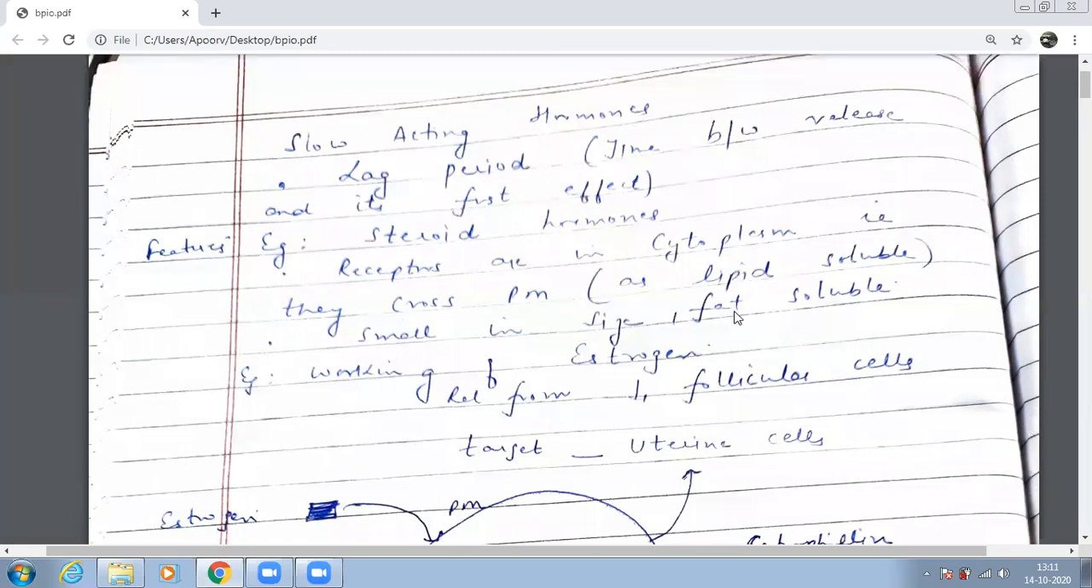Ma'am, are slow acting hormones types of hormone receptors or types of hormones? Beta, slow acting hormones, receptors are different. Receptors are cells to which hormones bind. They are not hormones. How do I explain this? Let me tell you one thing.